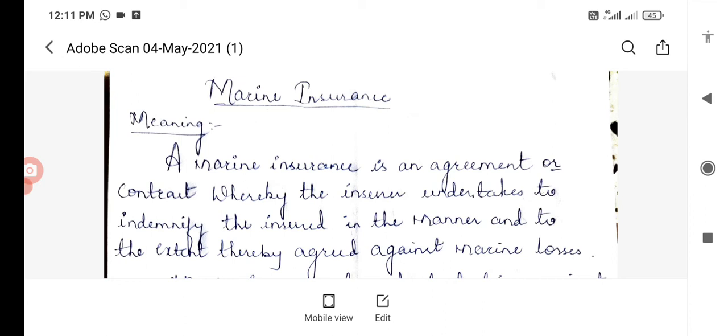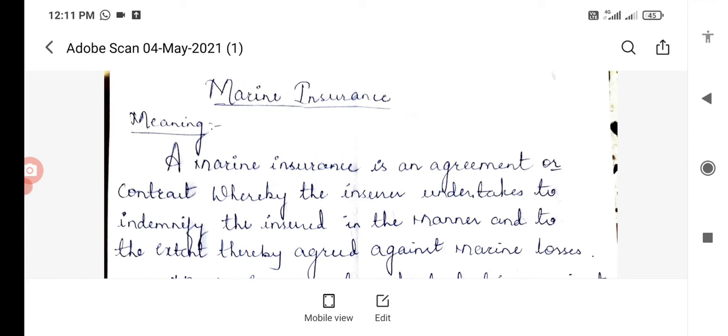So let us see first the meaning of marine insurance. As you know, marine is related to the shipment or cargo, or it is related to the sea. Marine insurance is also an agreement, like life insurance and fire insurance.